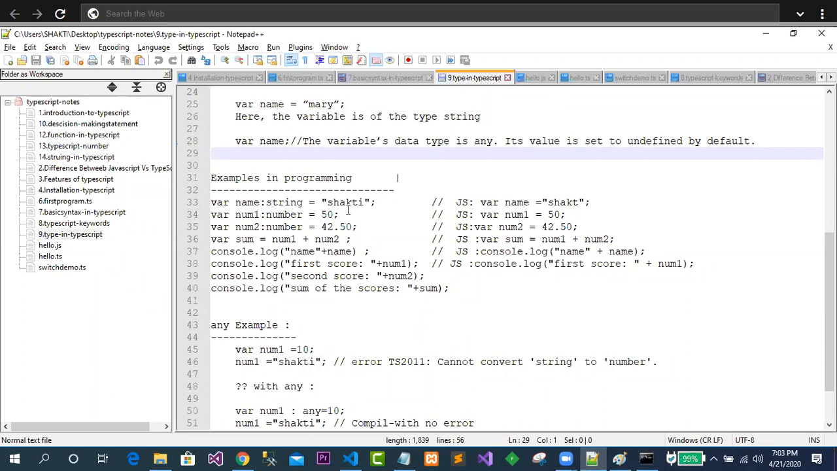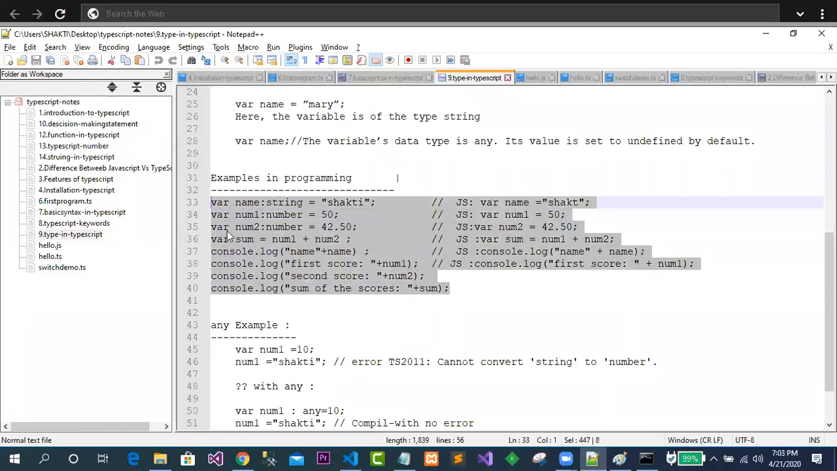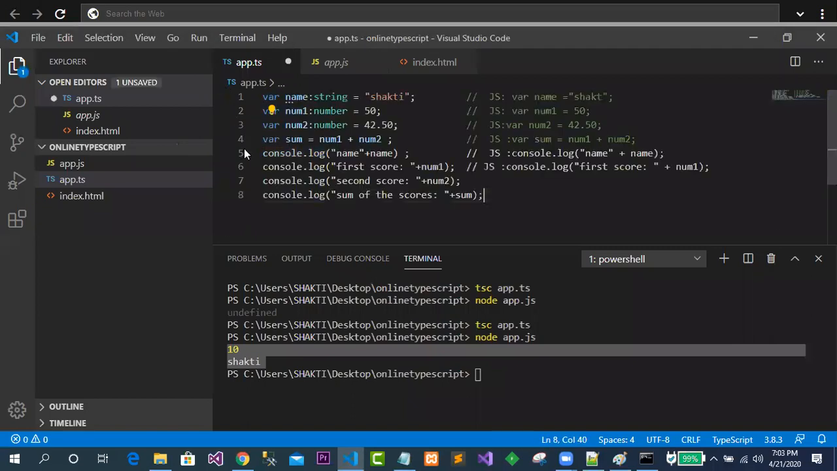Now a few examples you can see here. So this is the example. Let's say I have written in TypeScript var name colon string, that is Sakti. Now what exactly is it converting to in JS? Internally it is converting to something like this. Clear up to this? var num1, colon number, this is 50. It means it is going to convert in JS something like this. Clear?